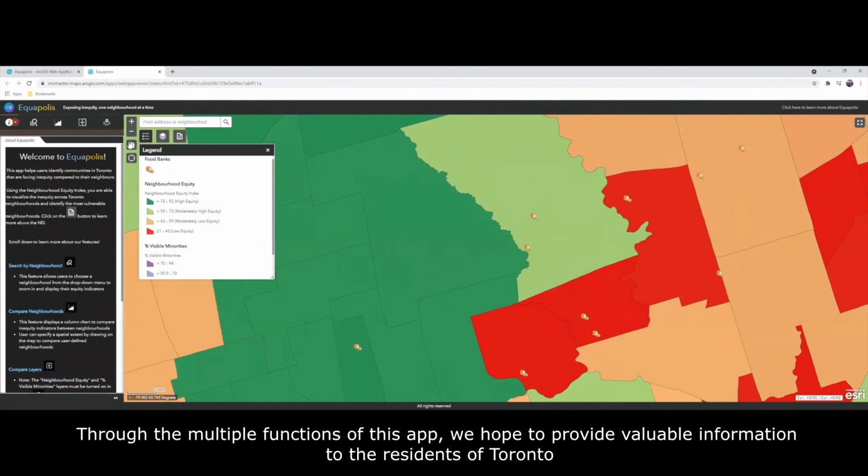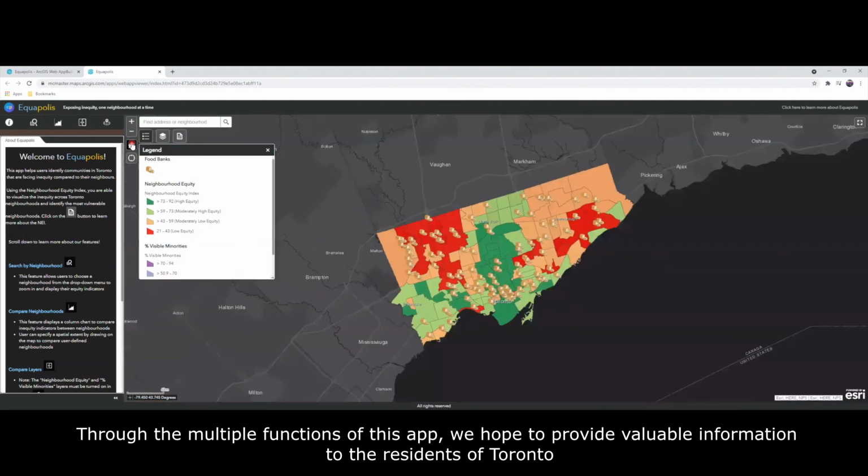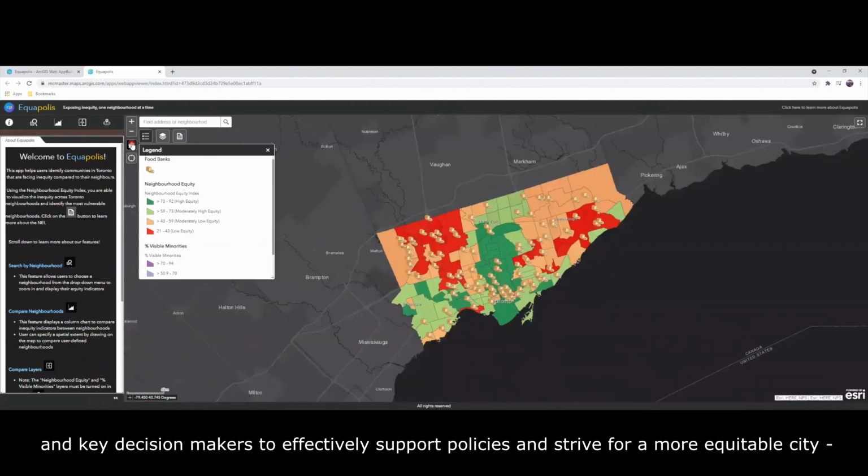Through the multiple functions of this app, we hope to provide valuable information to the residents of Toronto and key decision makers to effectively support policies and strive for a more equitable city.